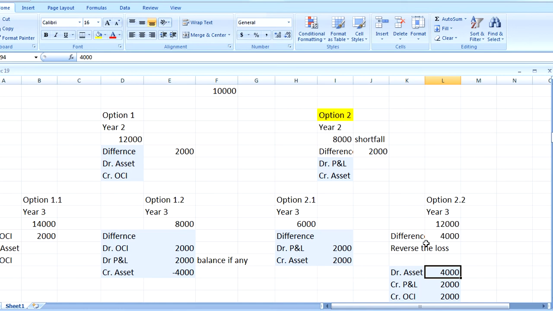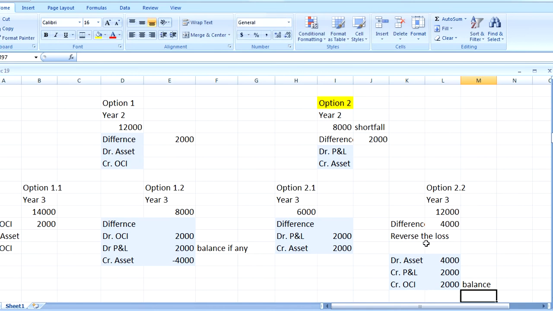Now, we were having a debit balance in profit and loss of 2,000, which we are taking here to profit and loss, and the balance we are moving to the other comprehensive income.